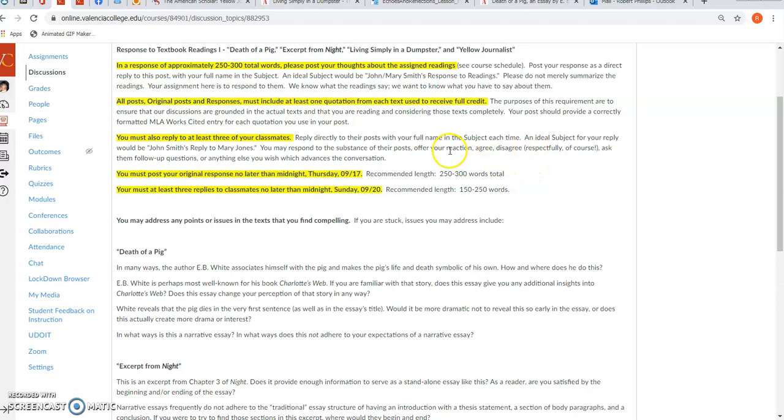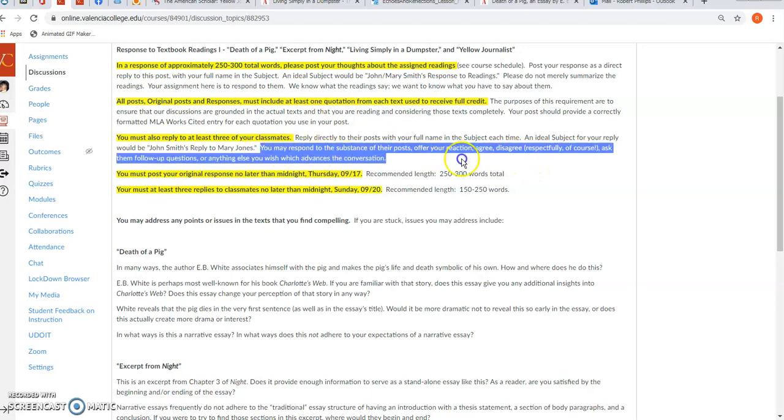We don't just want to hear, great post, I agree. You can agree, you can disagree, but take the conversation a little bit further, move the ball. Help us create a really ongoing conversation about these texts. Don't just write a summary on your own and then respond to someone else and say, good post. Good post doesn't really move the conversation forward.